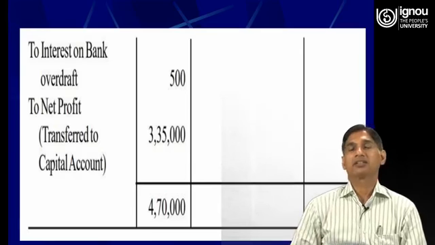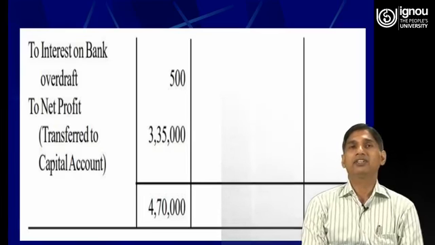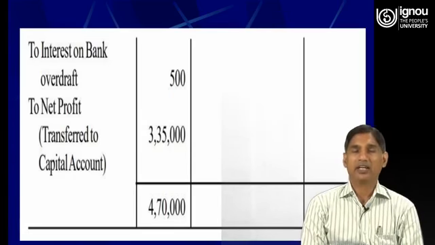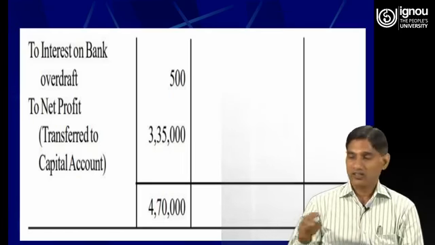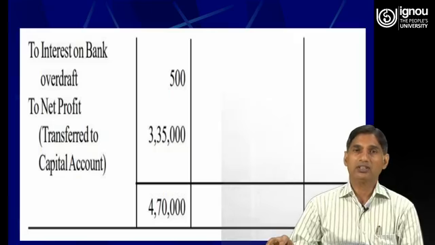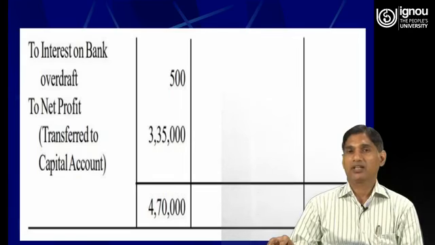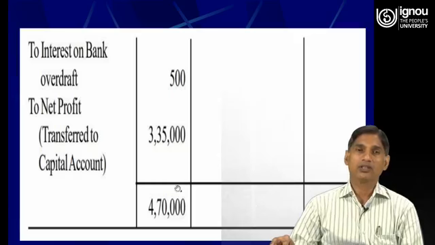So dear learners, I had told you that if the credit side of the profit and loss account is more than the debit side of profit and loss account, we will arrive at net profits and vice versa. It means if the debit side of profit and loss account is more than the credit side of the profit and loss account, we will earn the net loss. So this is the total of the credit side of profit and loss account. This is the total of debit side of profit and loss account.